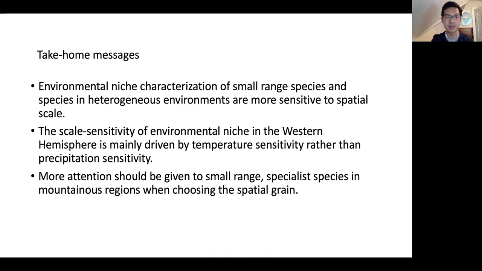So the take-home message: environmental niche characterization of small range species and species in heterogeneous environments are particularly sensitive to the choice of spatial scale. The scale sensitivity of environmental niche of birds in the Western Hemisphere is mainly driven by temperature sensitivity rather than precipitation sensitivity or the correlation component. We thus advocate more attention should be given to small range specialist species in mountainous areas when choosing the analyzed grain.